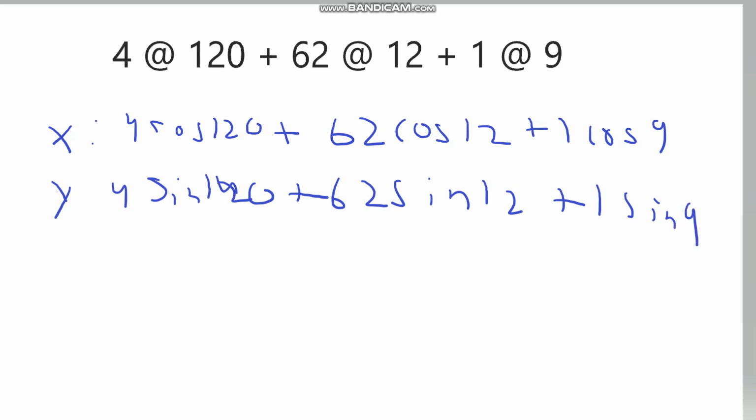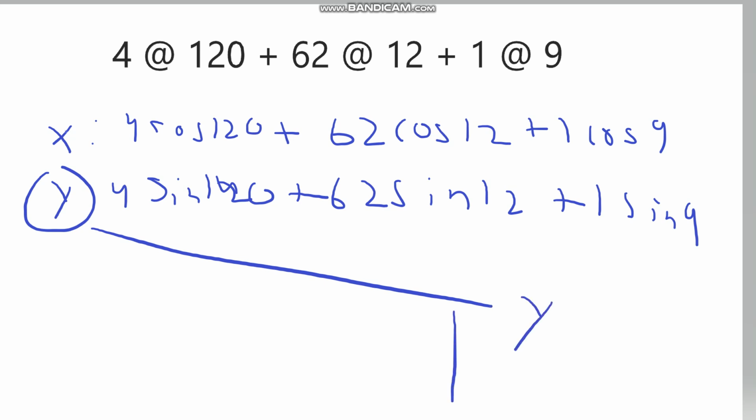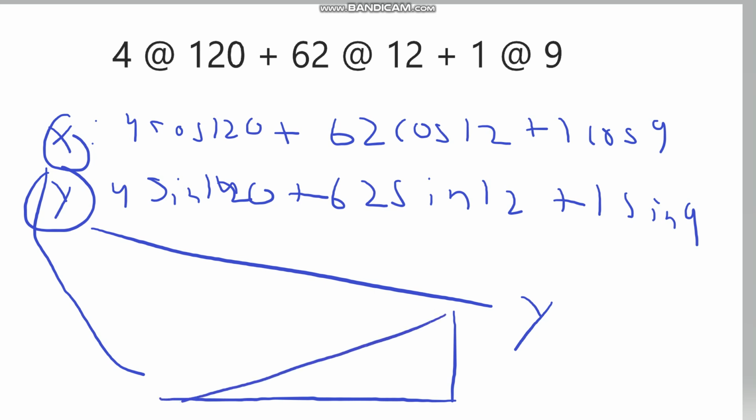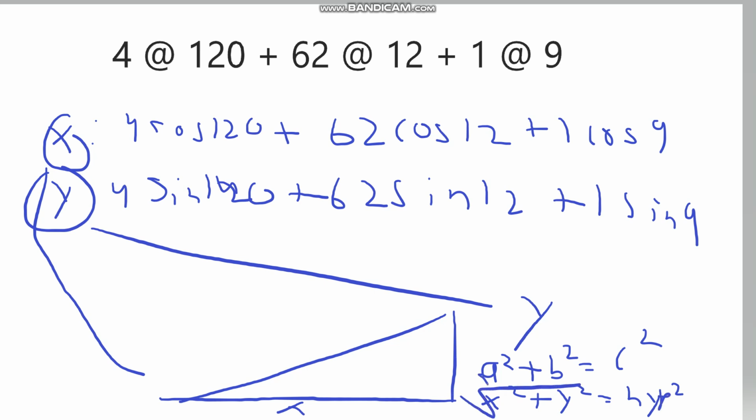And you just take this y value, whatever you get as an answer, you put it in here, make a triangle. Whatever you get for the x value, you put it down here. So now it's going to be a triangle, right? And then you do the formula a squared plus b squared is equal to c squared. So x squared plus y squared is equal to hypotenuse squared. And then you just square root everything, right? And then boom, you got your answer. And that's how you do vectors.